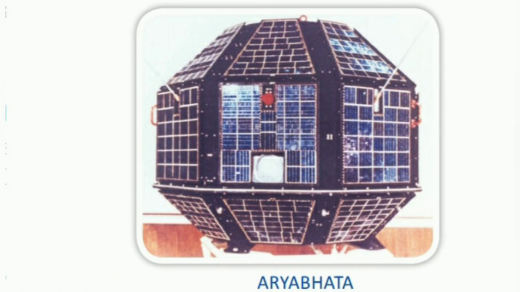The first satellite launched into space was Sputnik 1. Aryabhata was India's first satellite, launched in the year 1975. Besides this, some other Indian satellites are there like INSAT 2A, Rohini, Bhaskara, and all.